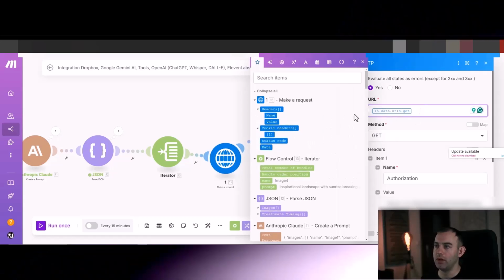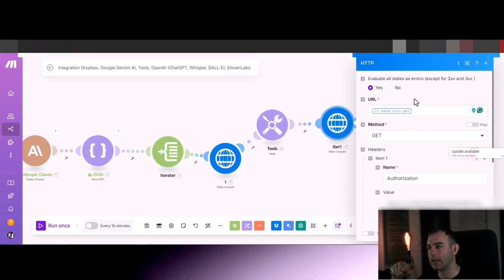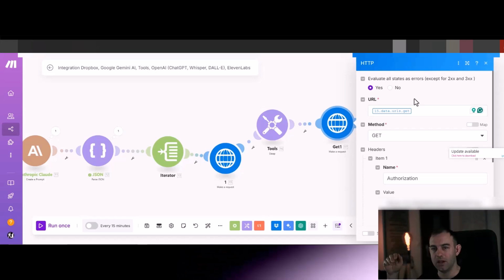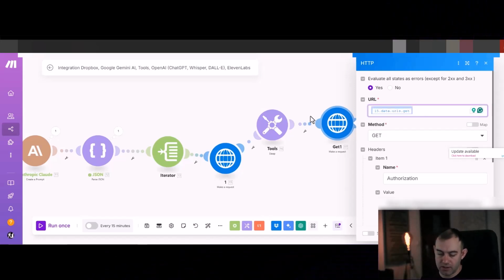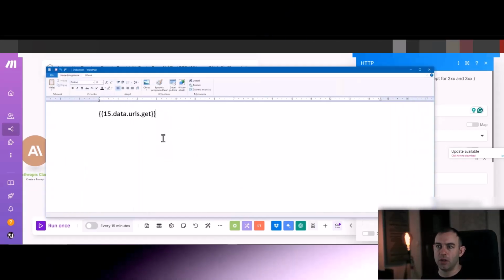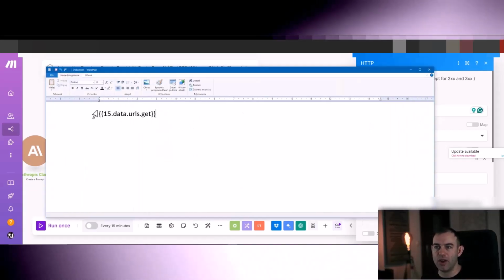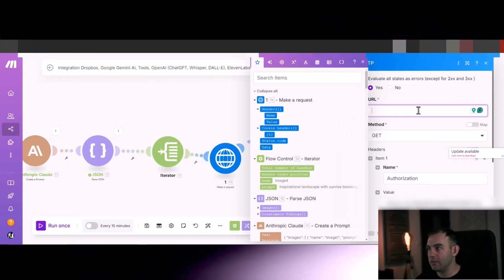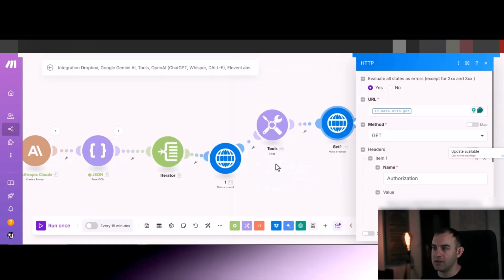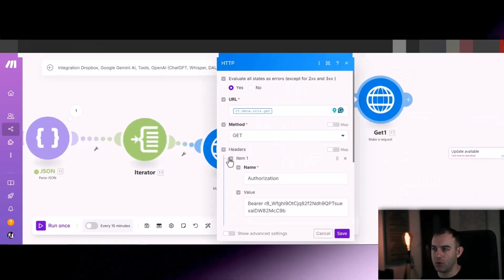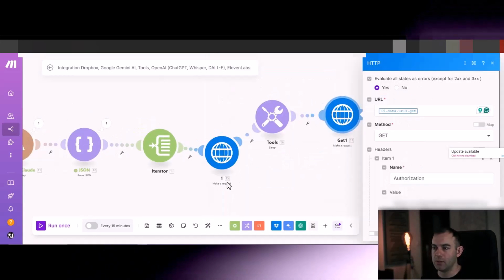The problem with mapping things in Make is that sometimes you cannot map things that have not been run first. This is the correct mapping, so you're actually going to copy this and show it in the notepad. This is what it looks like behind. If you copy it, delete that and paste it, then this is what you need. And the number 15 is the number of the module that you're mapping to. Okay, so mine is 15.